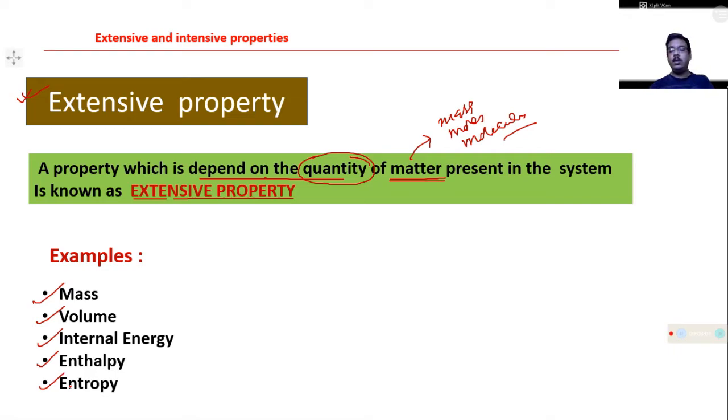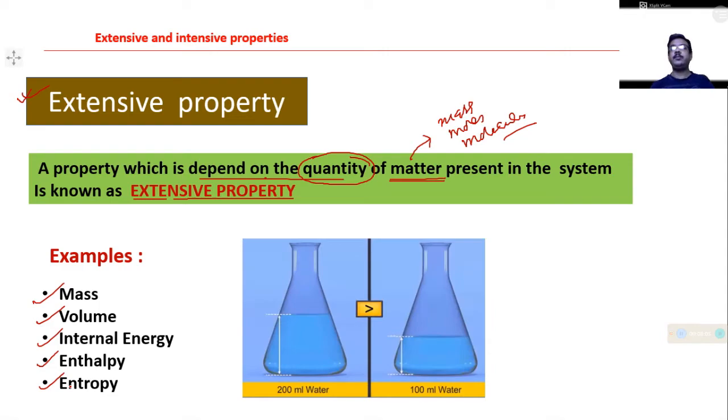Now we take an example. Just take 200 ml of water in a conical flask. This conical flask contains 200 ml of water.